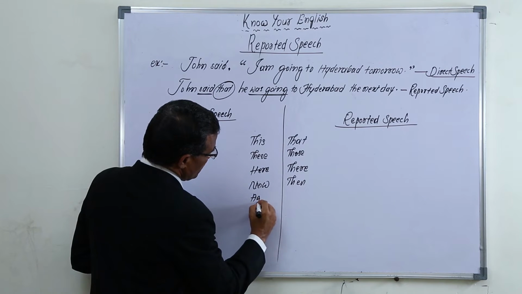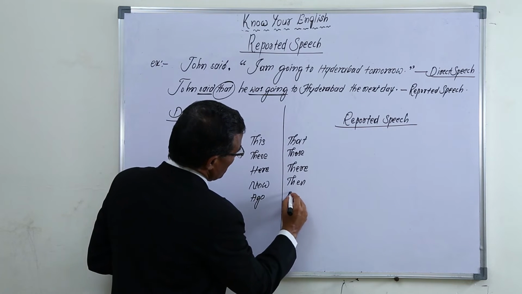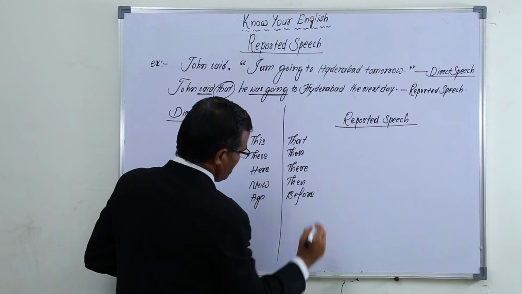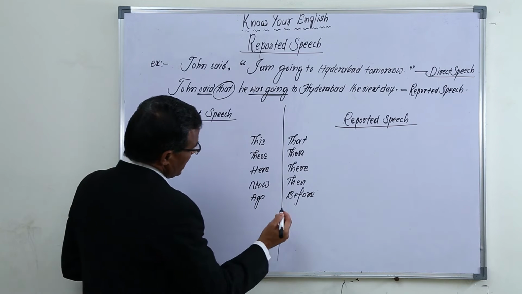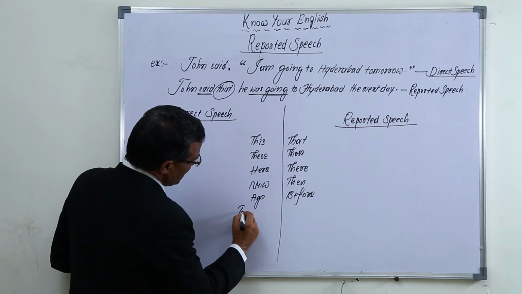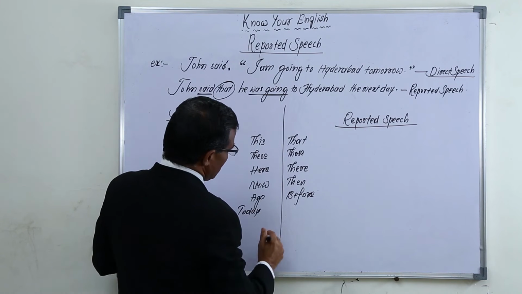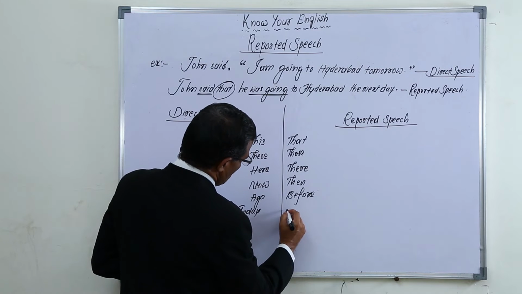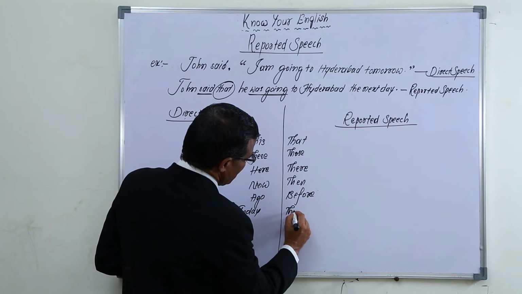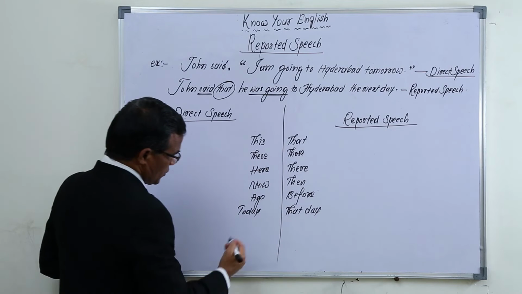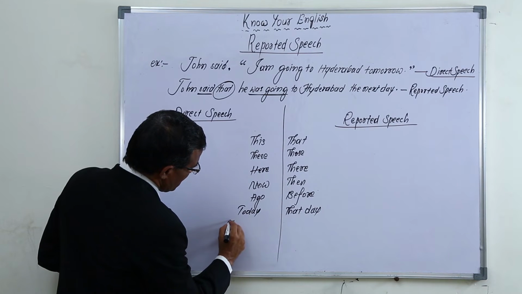Ago. If ago is there, we have to use before in reported speech. For example, if the word today is there in direct speech, then we have to change it into that day. Today, that day.